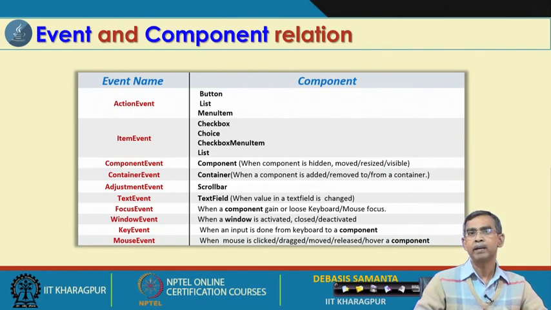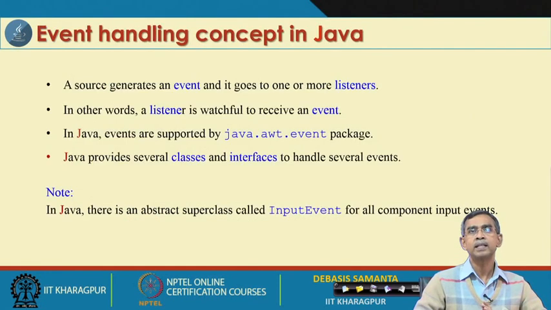Now, this list is very important. You should know the name of the event corresponding to each source. This slide is very important, and you should be completely familiar with it, because the events I have mentioned are created by particular classes which are defined in the AWT package. Now, I am going to discuss the different classes and interfaces that are possible for an event.